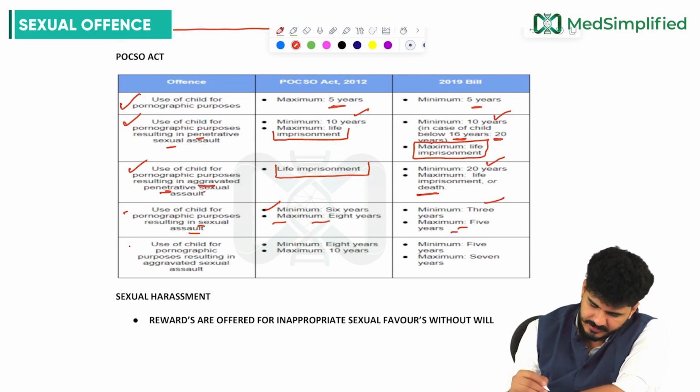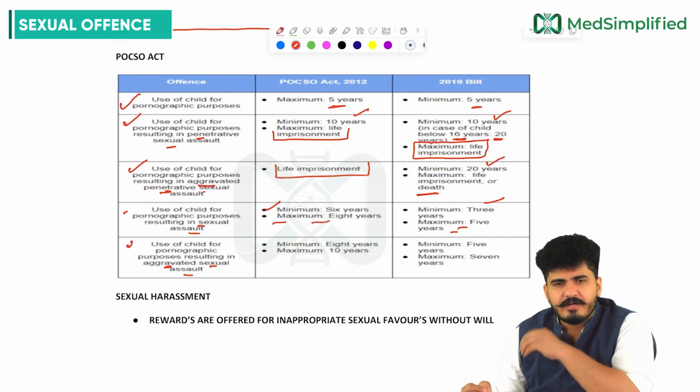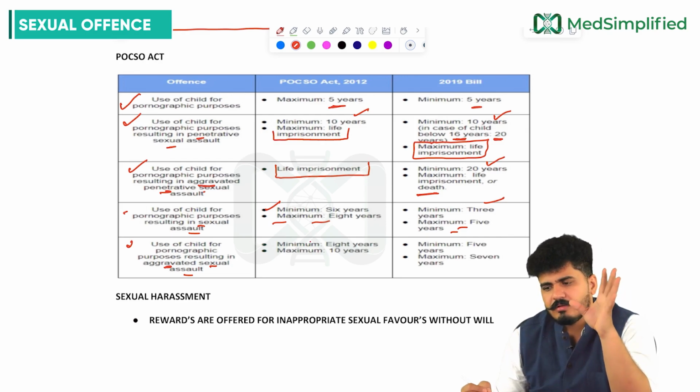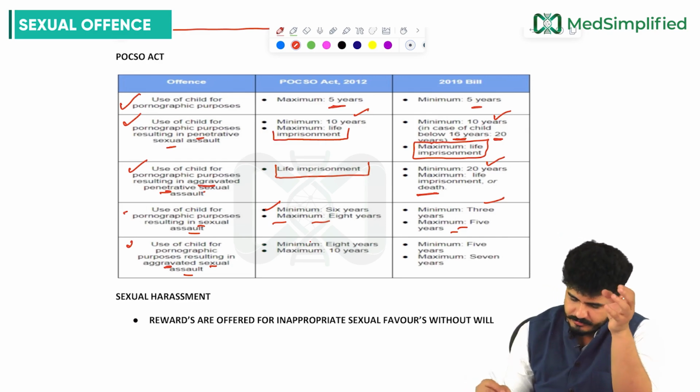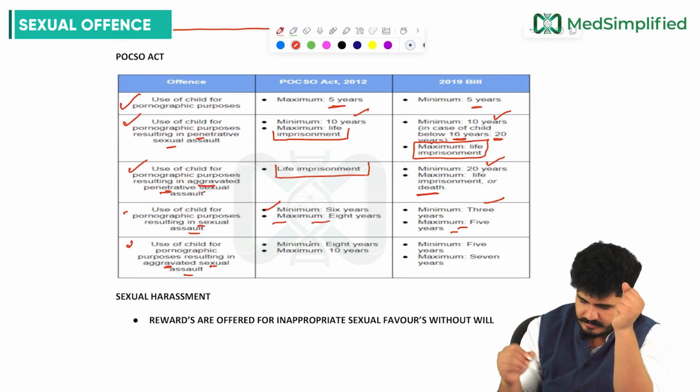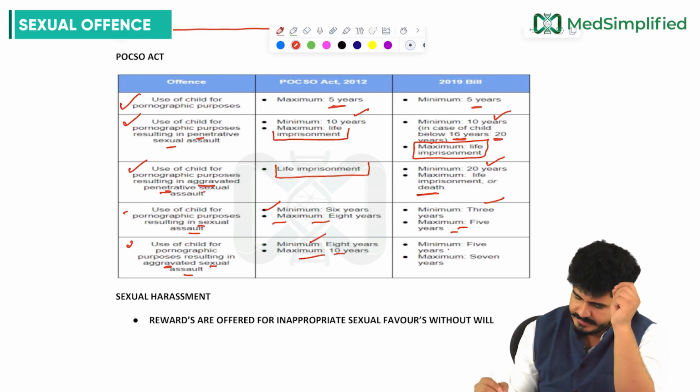Now the fifth part, use of child for pornographic purpose resulting in aggravated sexual assault. Aggravated, you are making that child strip, remove the clothes, go outside. Now these all come under the POCSO Act 2012. The punishment minimum is 8 years, maximum 10 years. According to 2019, minimum 5 years, maximum is 7 years.